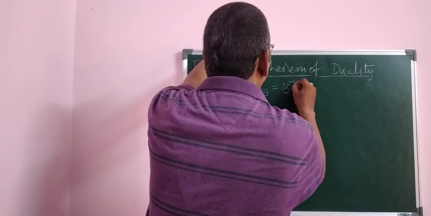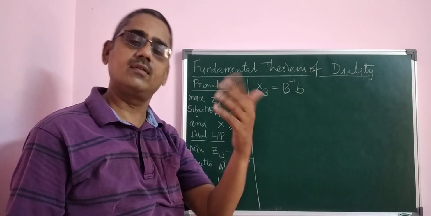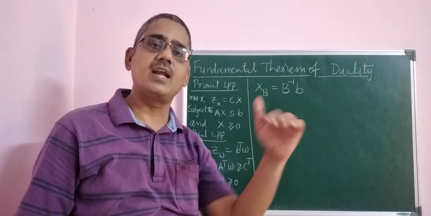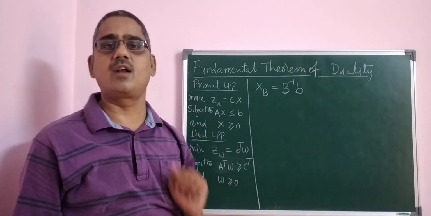What is B inverse? It is the inverse of the basis matrix, multiplied by b, the right-hand side constant matrix. That is what is considered in this format.